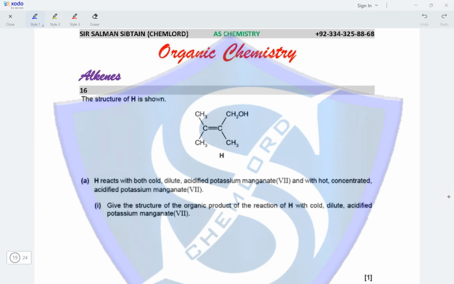So both the carbon atoms with a double bond between them will have an OH group added on to them. So we would end up with a compound in which we've got a CH3 single bonded to a carbon atom, which is bonded to a CH3 group at another end, and this will have an OH group added onto it, which will be bonded to another carbon atom that has a CH3 group on one end, a CH2OH group on the other end, and on the third position, we will have addition of the OH group, which is the product formed when an alkene reacts with cold dilute acidified KMnO4.